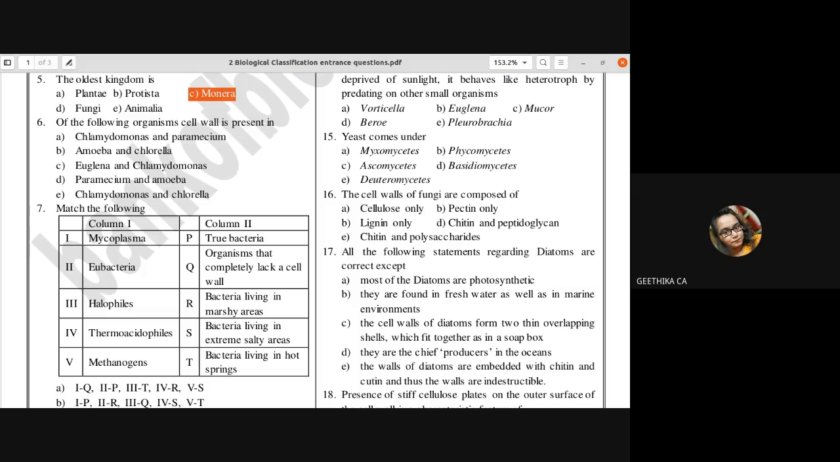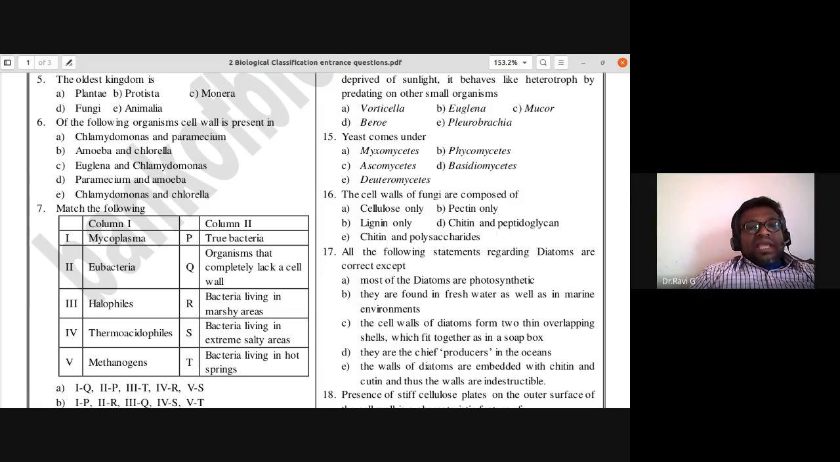Of the following organisms, where is the cell wall present? Chlamydomonas and Paramecium: Paramecium doesn't have a cell wall. Amoeba and Chlorella: amoeba doesn't have a cell wall. Euglena doesn't have a cell wall either; they have a pellicle. Paramecium and amoeba also don't have a cell wall. Chlamydomonas and Chlorella are green algae placed under the plant kingdom, so they have the cell wall. Sixth one, E is the answer.